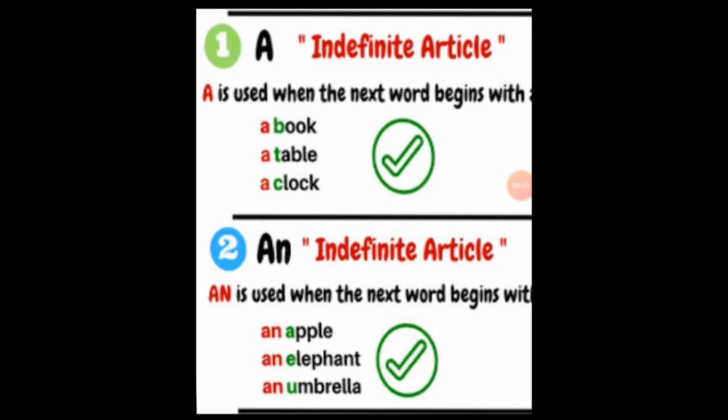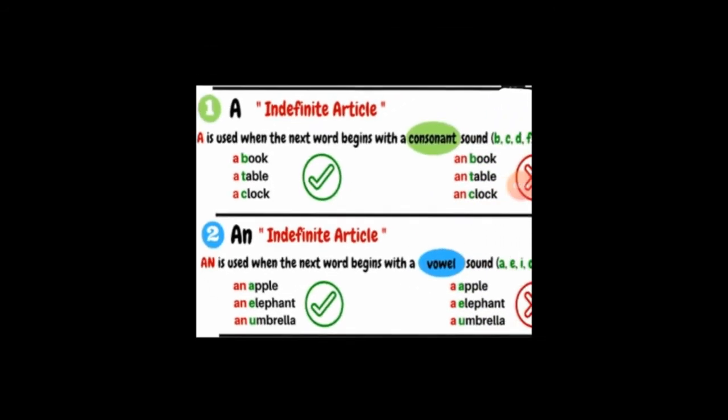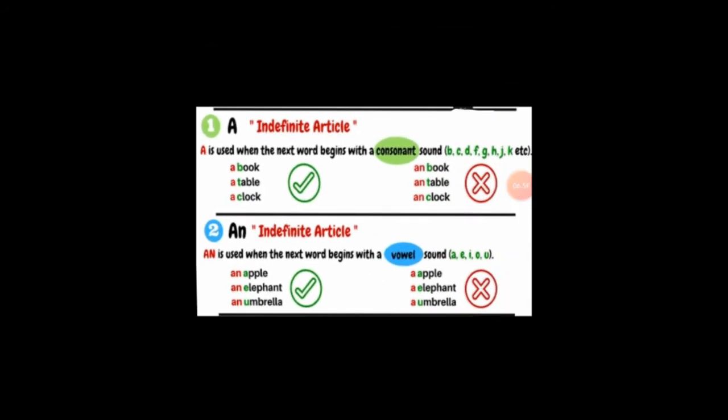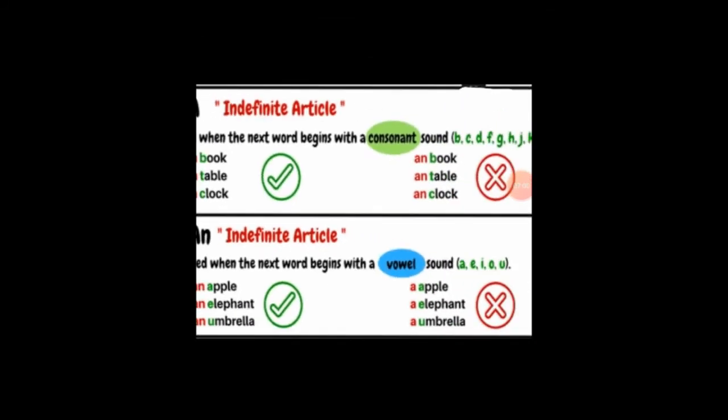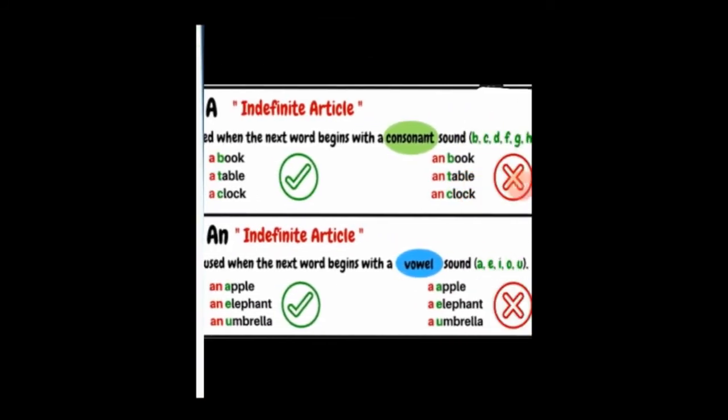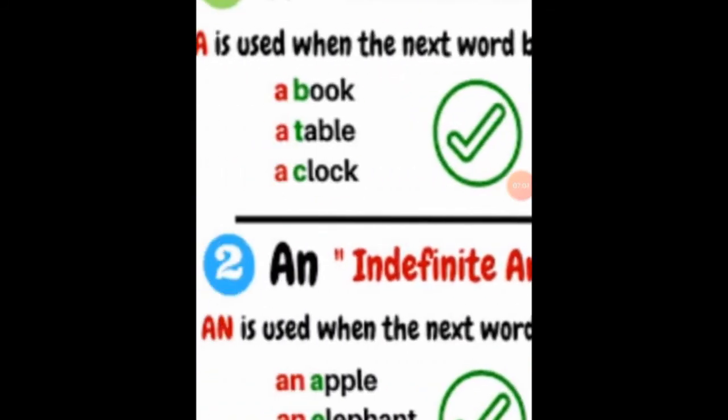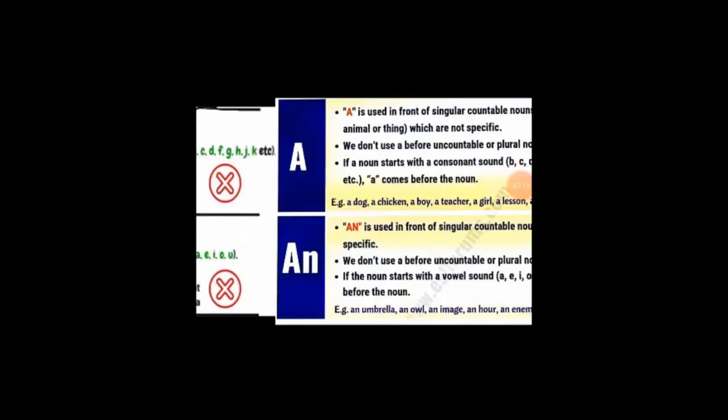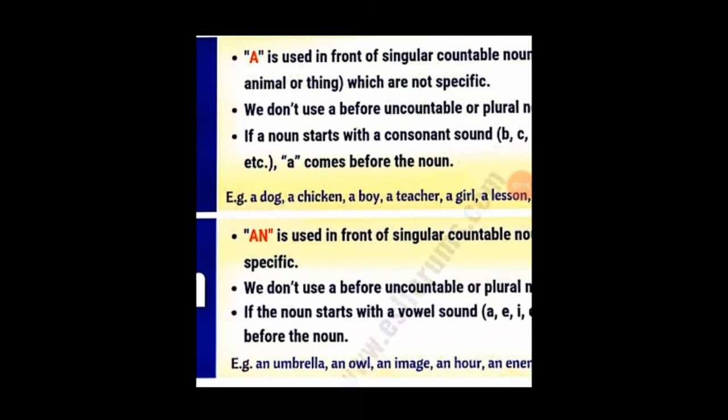The next indefinite article is an. An is used when the next word begins with, of course, a vowel sound. And what are vowels? A, E, I, O, U. Here you can see, right? So the correct way of using an is an apple, an elephant, an umbrella, because A, E, U, these are all vowels.